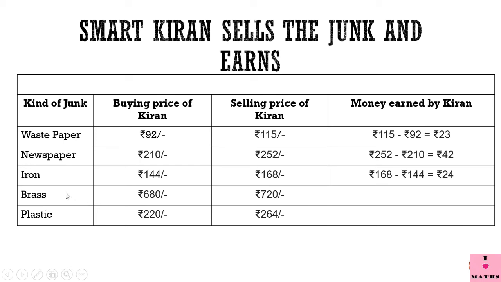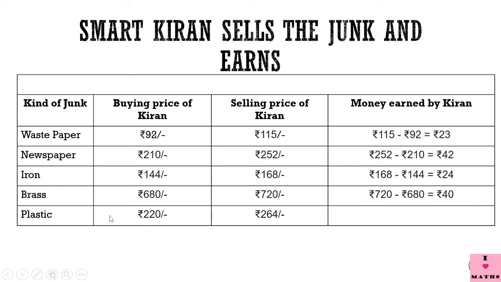Now brass. Kiran gave rupees 680 when she bought old brass items from the junk seller. And those items, when she sold to Dinu, she got rupees 720. So her earning is 720 minus 680 is equal to rupees 40.